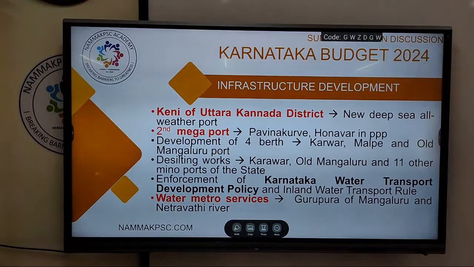Water metro service, okay, so they are all operating in various other states like West Bengal, Kerala and all of that. So such kind of metro, river metro, and even in your paper 2 GS geography, inland waterway is an important topic. What is inland waterway? What are the advantages of inland waterways? Okay, they are more cost effective. Therefore it is being promoted.